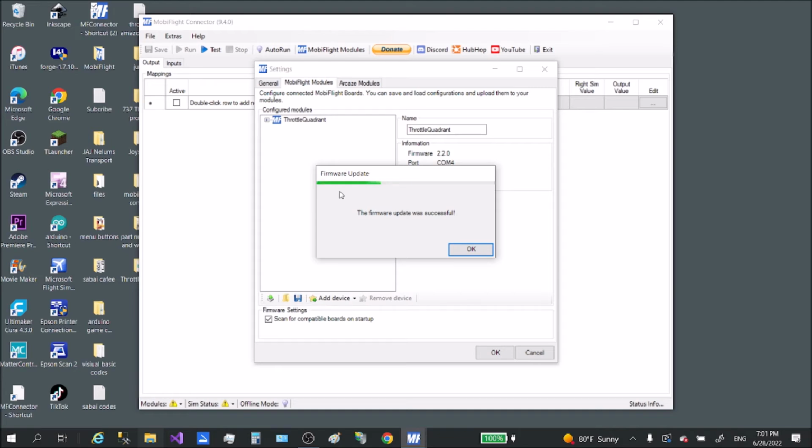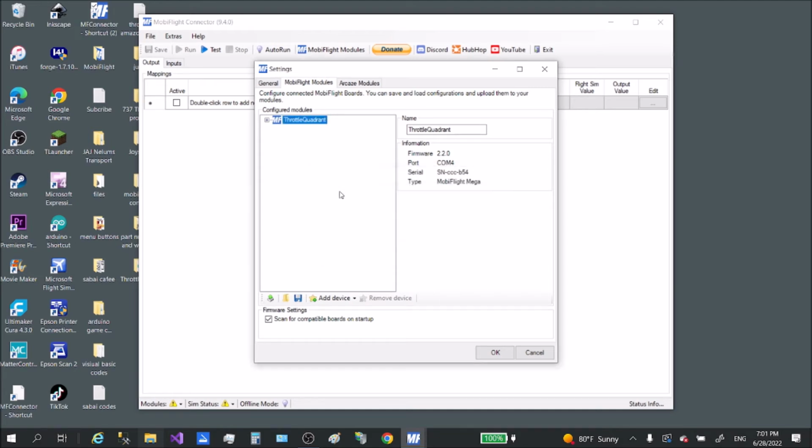Okay, now if you notice here, you would see MobiFlight. You would see throttle quadrant. But for me, I have already flashed this Arduino. So for you, it won't look like this, because when I click on this plus, you would see a little bit of configurations. So let's go ahead and upload our first file to configure this Arduino Mega.